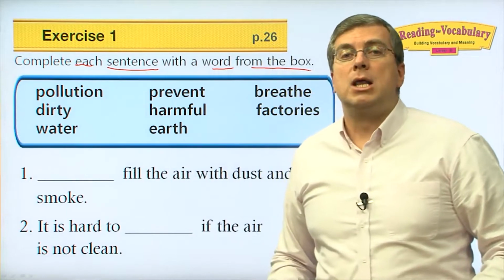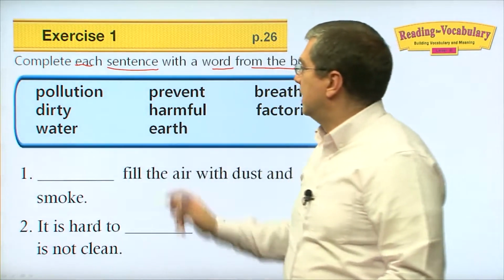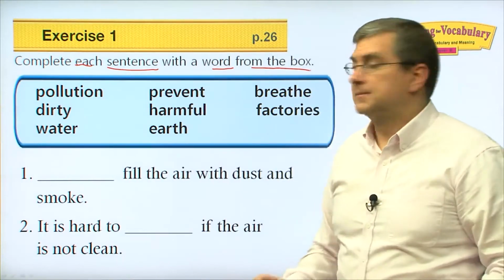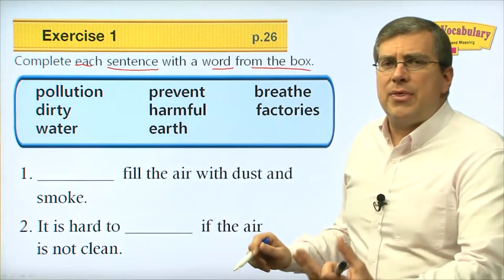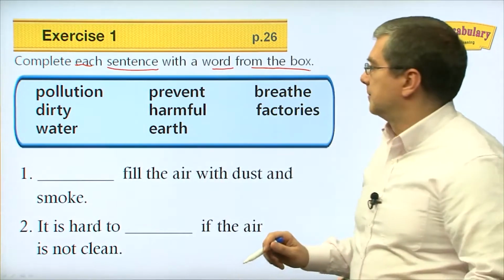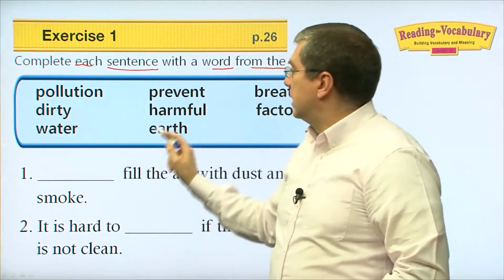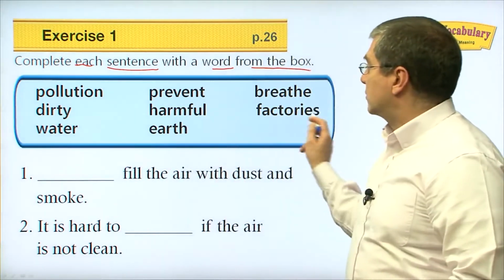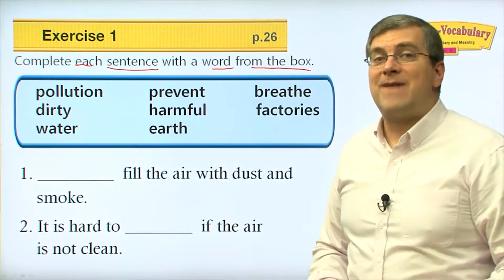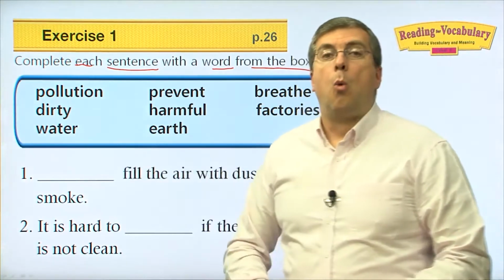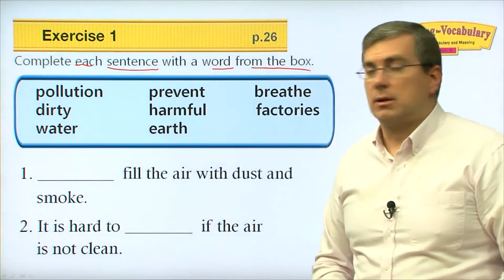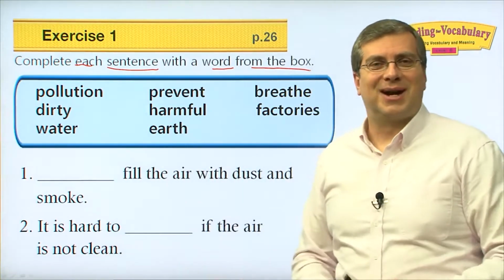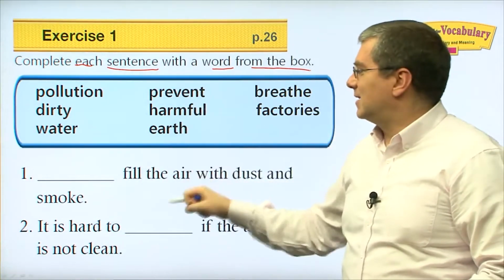Pollution. Next, prevent. Next one, breathe. Okay? Dirty. Then next one is harmful. Okay? Next one is factories. Next one, water. And next one, earth. That's where we all live, right? How do we complete these sentences with these words?